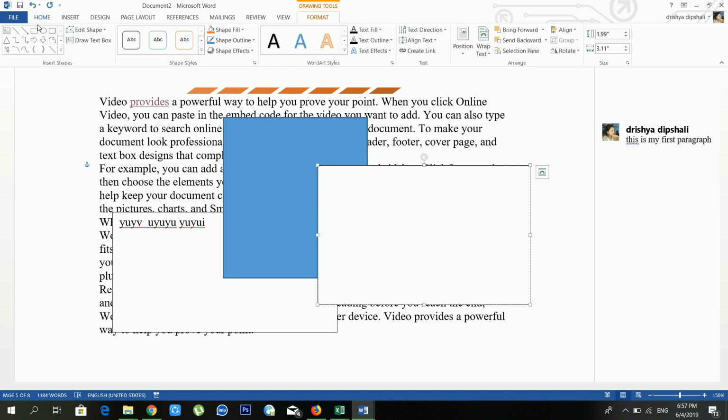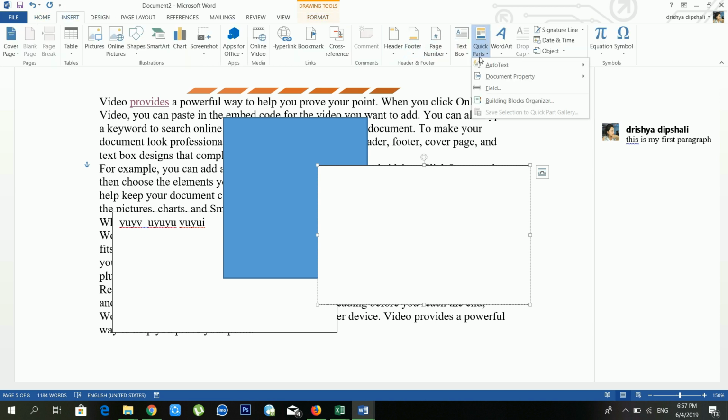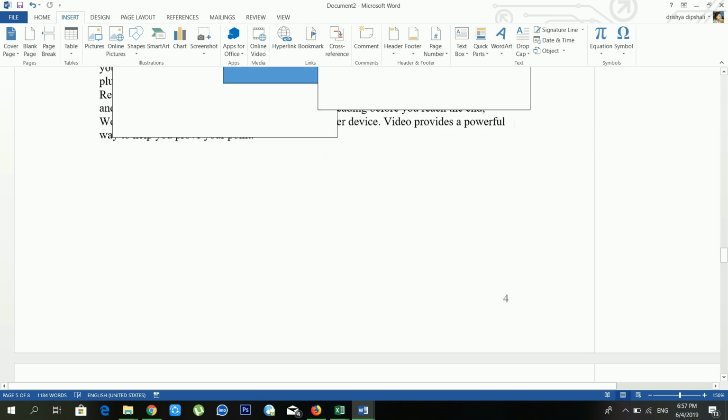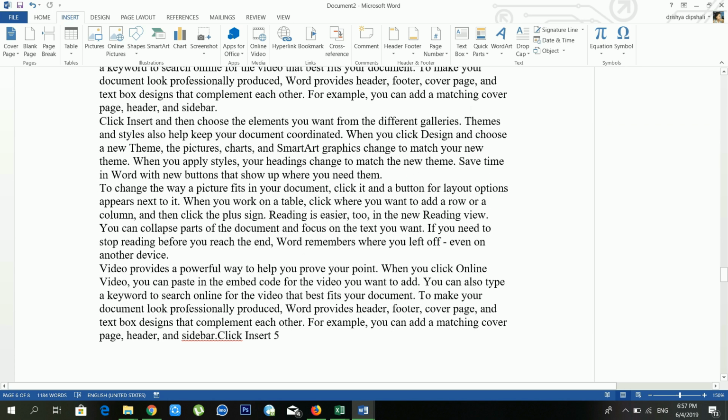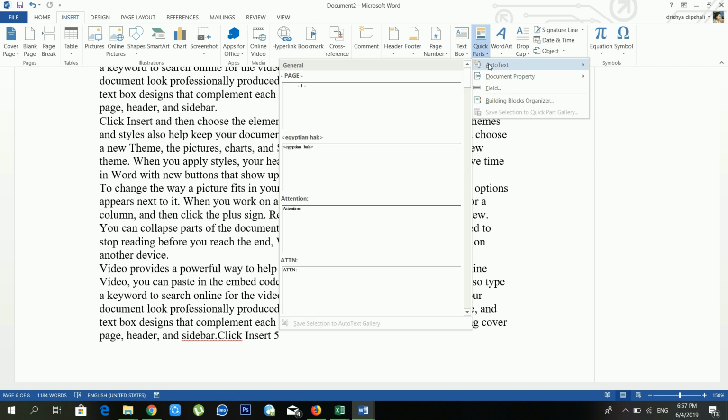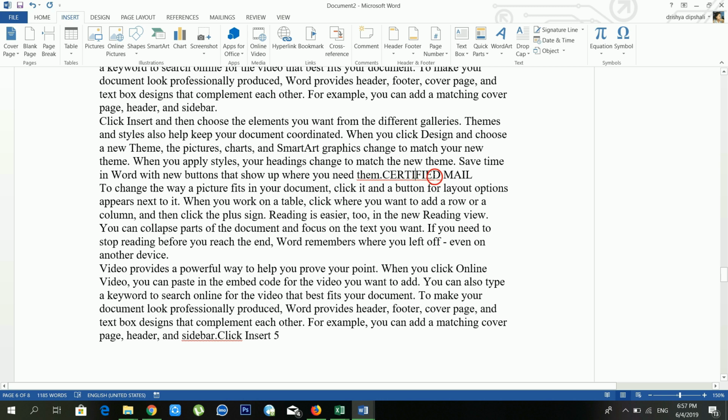Okay. And another option available is quick parts. It's one of the rare features of Microsoft Word. I don't like it because it's called quick parts, but I think it's not very useful to us. So you can see from the auto text you can use lots of types of words. If you want to use best regards, you have to go in auto text, and you have to go in certified mail. See, now our text is inside our document, but I think it is a waste of time.